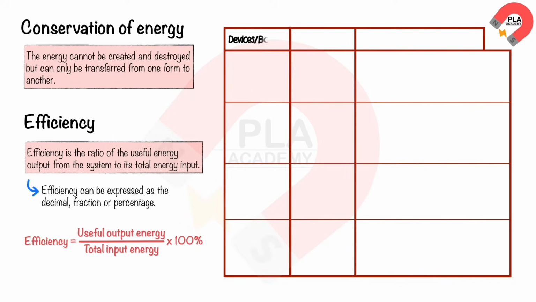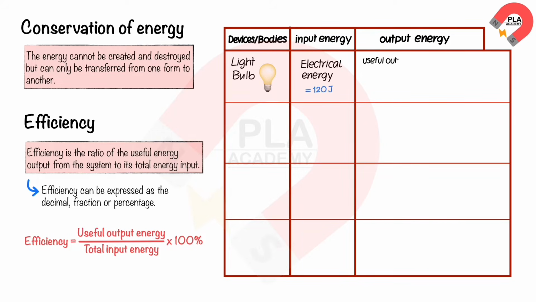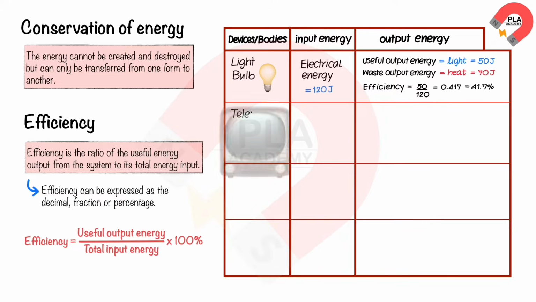Here are the efficiency values for different devices or bodies. Light bulb. The electrical energy input is 120 joules. The useful output energy is light of 50 joules. And the waste output energy is thermal of 70 joules. Therefore, the efficiency of the light bulb is 50 divided by 120, which is equal to 0.417, or 41.7%.